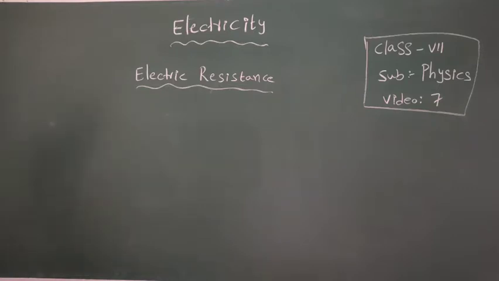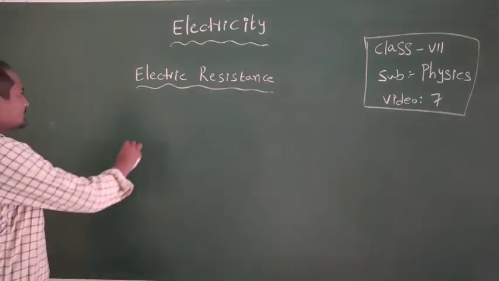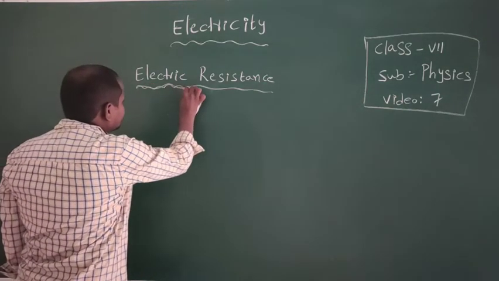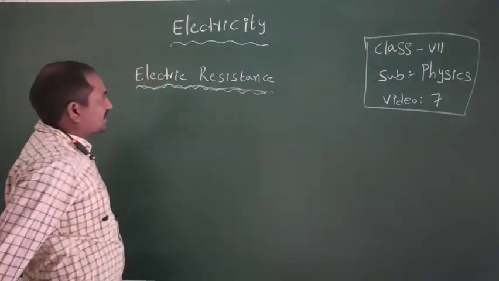It means opposing the flow of electrons.